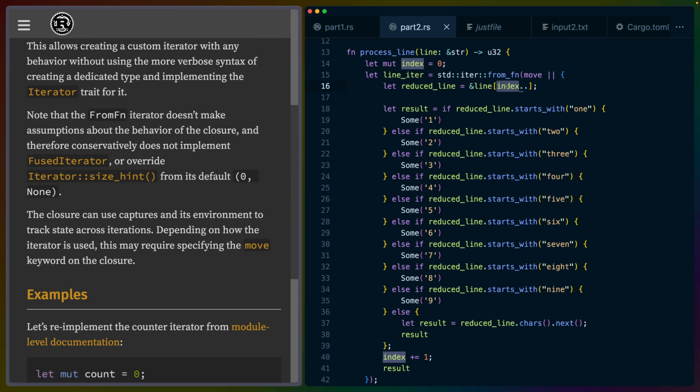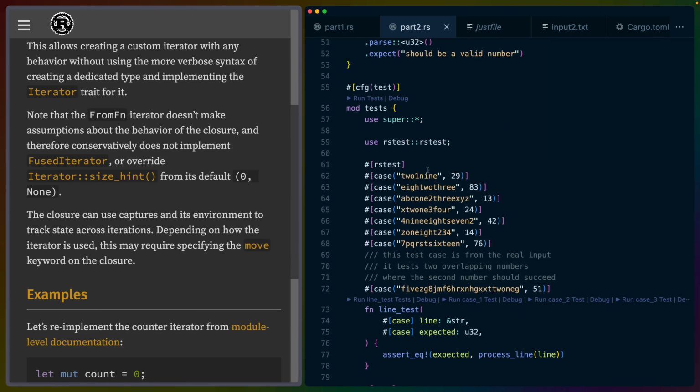So index starts at 0, so you can think of this as 0 dot dot right now. And what that does is it takes our string slice and it gives us a view into that string slice from a smaller or potentially smaller index. So this could be from 0 to the end. This could be from 1 to the end.